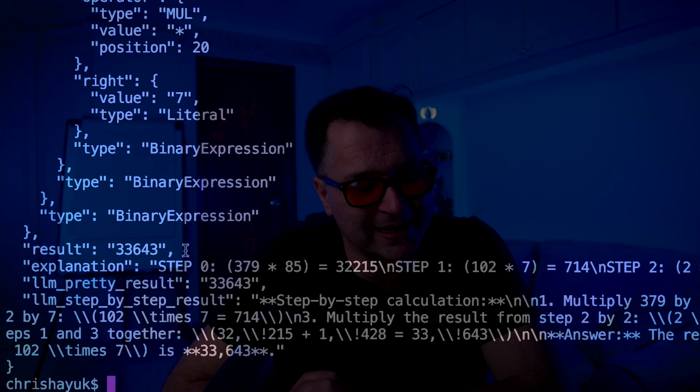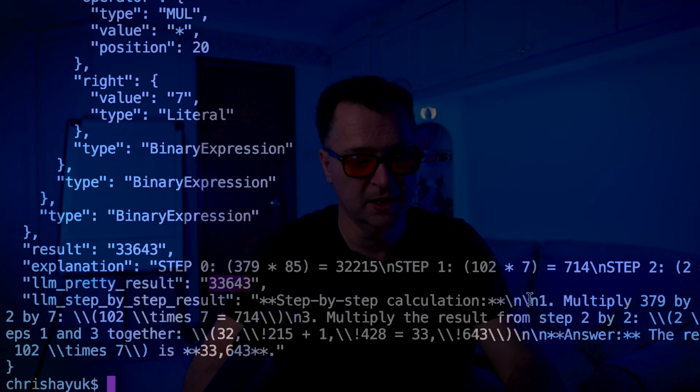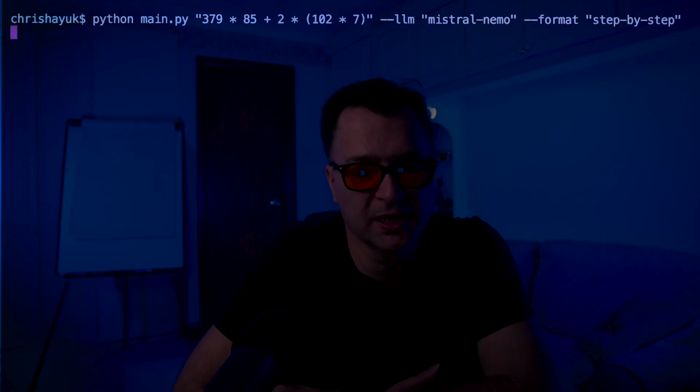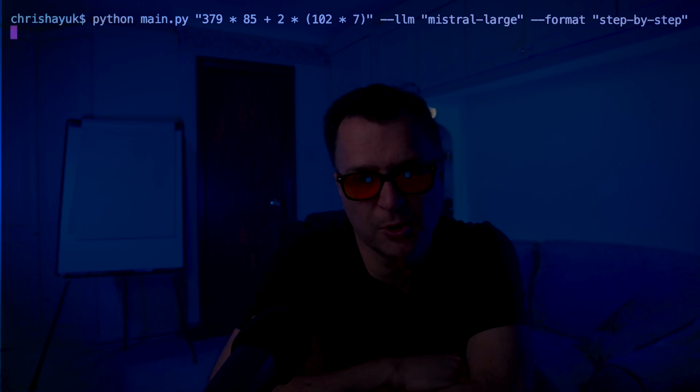And now, as you see here, I've got my explanation as before, but now my pretty result is just going to come back. In this case, it happens to be the same answer, but you see now the step-by-step result, multiply this, and so on. Now, if I run that through with the prettier format using step-by-step, this time I'll use the Mistral Large model because it's a little bit smarter.